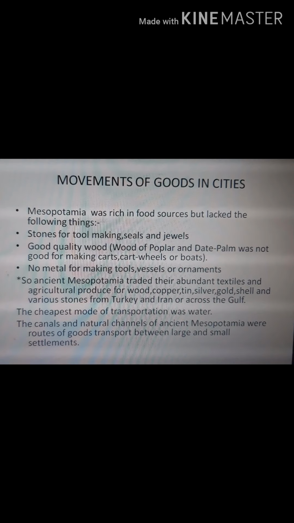So ancient Mesopotamia traded their abundant textiles and agricultural produce for wood, copper, tin, silver, gold, shell, and various stones from Turkey and Iran or across the Gulf. The cheapest mode of transportation was water, and the canals and the natural channels of ancient Mesopotamia were the routes of goods transport between large and small settlements in Mesopotamia. So, this is the way the goods were moving in the cities.